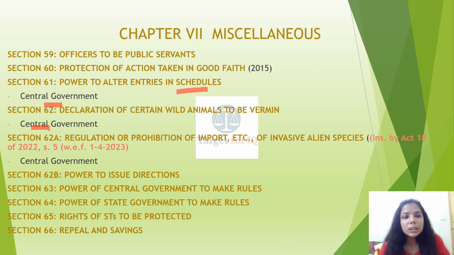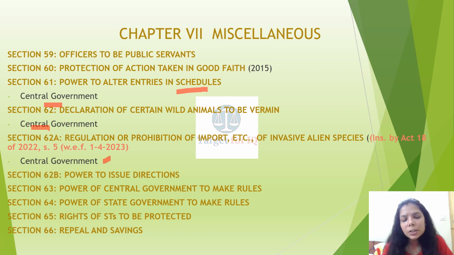There is a reason for this, because there are exceptions provided to the general rule, and for an exception there needs to be a standard which has to be set, which should not be allowed to be different for different states. That is the reason wild animals to be vermin is to be declared by the central government. Section 62A, regulation or prohibition of import etc. of invasive alien species. This is also to be done by the central government.